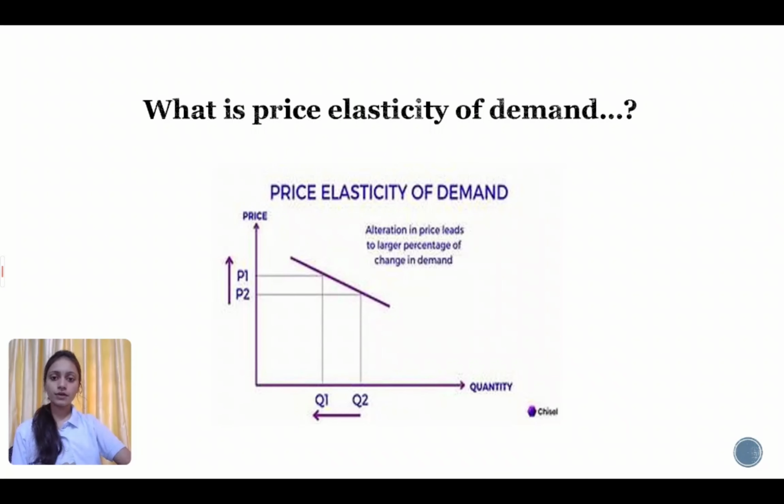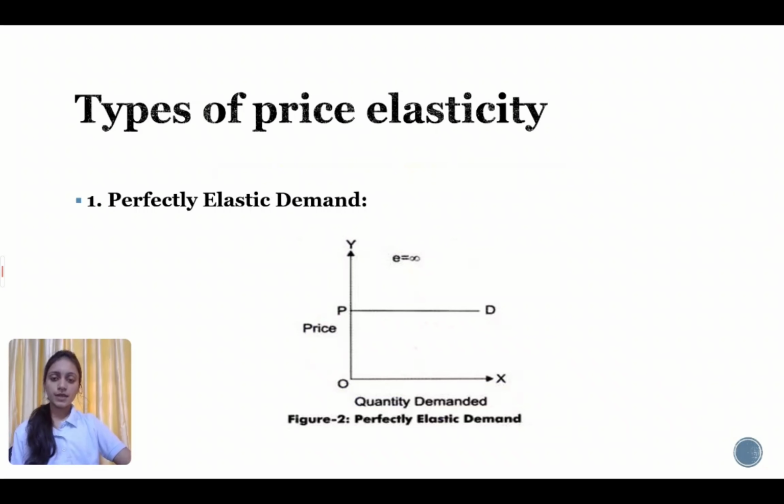The formula for calculating elasticity of demand is percentage change in quantity demanded divided by percentage change in price. This is the price and this is quantity. When price changes, the quantity of supply also changes, as well as the demand curve sloping downward. Types of price elasticity: there are five types of price elasticity.